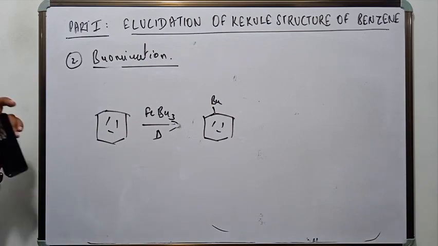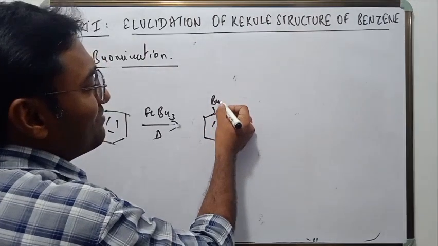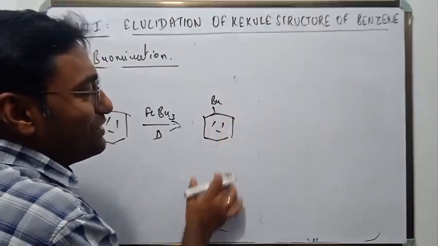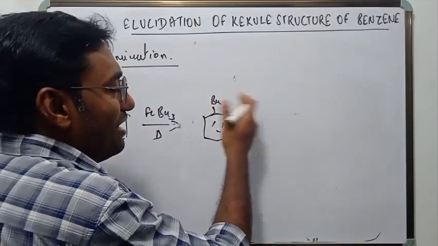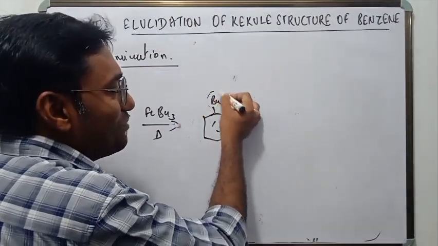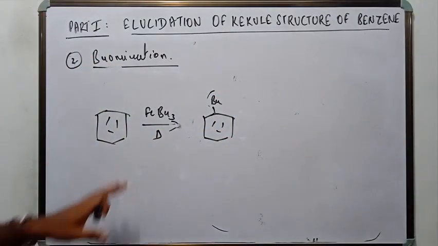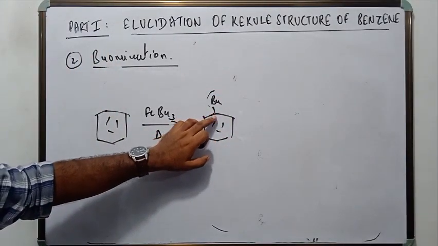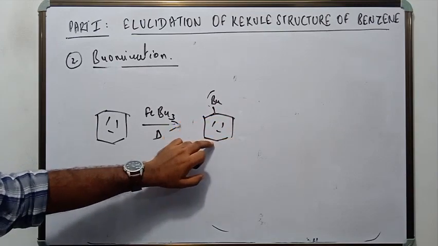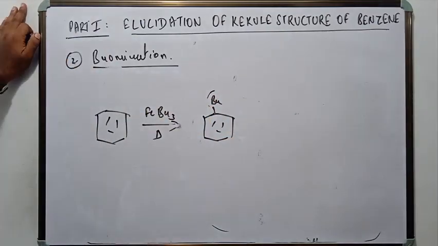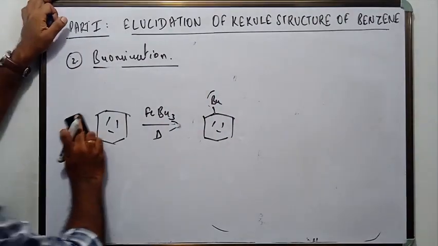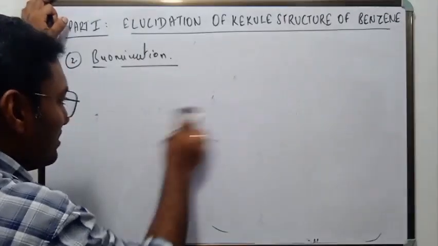So that is a proof that only one hydrogen atom was initially attached, and after removal of that hydrogen atom, only that bromine atom has come as an electrophile, right? So this reaction is the proof that only one hydrogen atom is attached to each of the carbon atoms in the benzene ring.